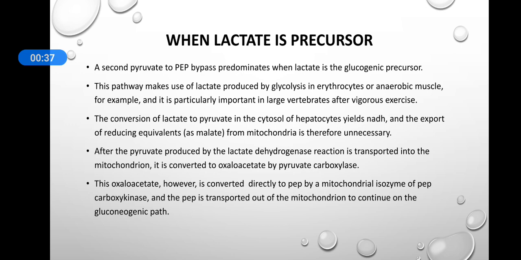all those steps of oxaloacetate being converted into malate and then transported out of the cytosol, as in the case when pyruvate is the precursor. In this case it is very simple. Lactate is converted into pyruvate by the lactate dehydrogenase enzyme, and this pyruvate is transported into the mitochondria, where it is converted into oxaloacetate by pyruvate carboxylase. This oxaloacetate is directly converted into PEP inside the mitochondria itself, catalyzed by a mitochondrial isozyme of PEP carboxykinase, and then this PEP is transported out of the mitochondria. So this will happen when lactate is the precursor.